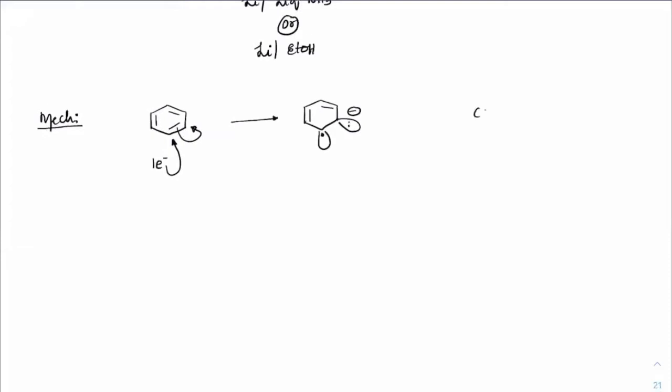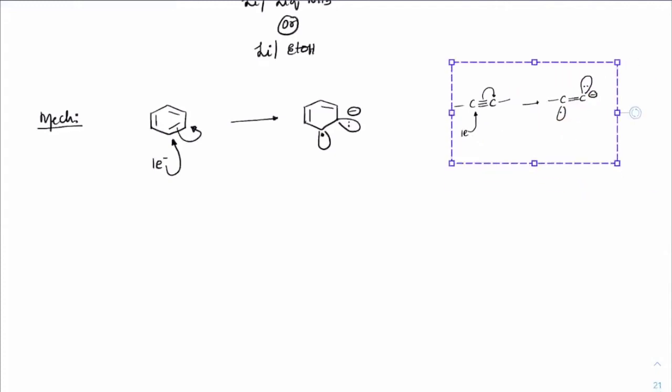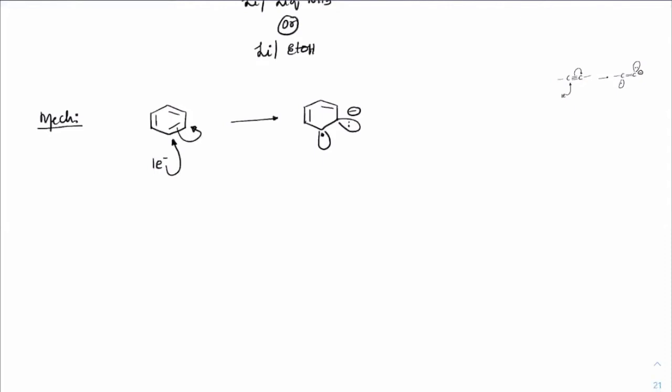Let me remind you, even in a triple bond, when the electron combined here, it happened to make a dot here, and this pi shifted onto here with negative charge. Because these two will repel each other, this lone pair is always trying to form opposite to that. That's how we end up getting trans product. Remember, this was the mechanism in Birch reduction in alkynes. The same intention here also.